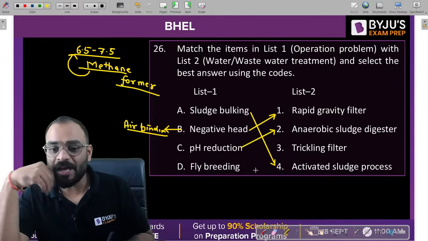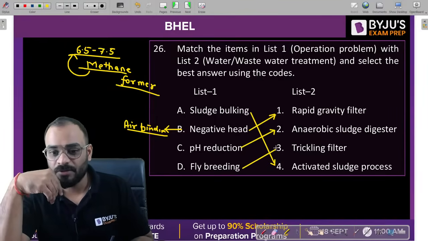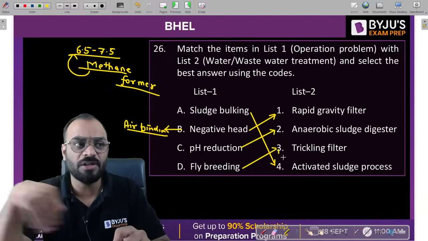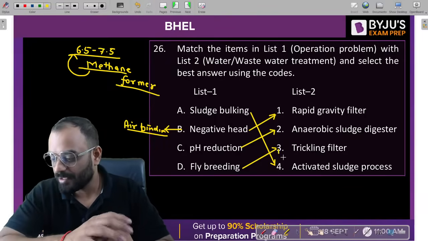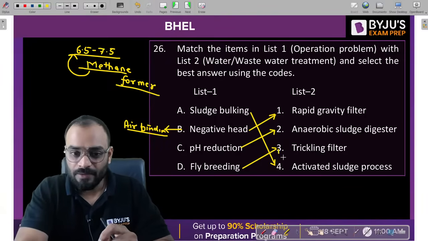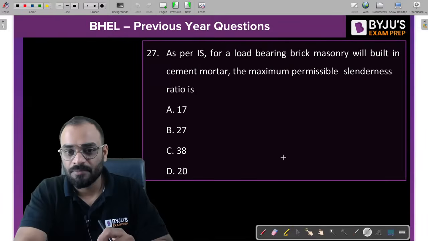Now fly breeding, I think you have heard about it. Flying nuisance occurs over the trickling filter area. Clear? So for D, it should be 3.